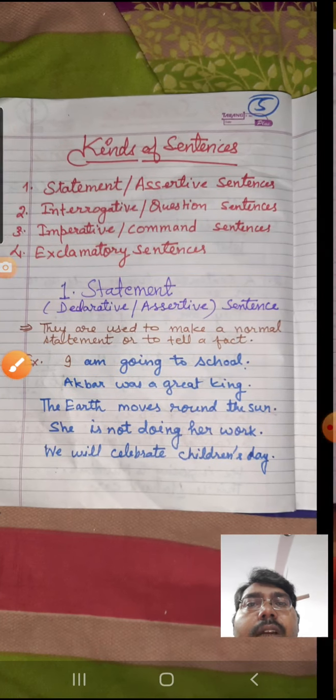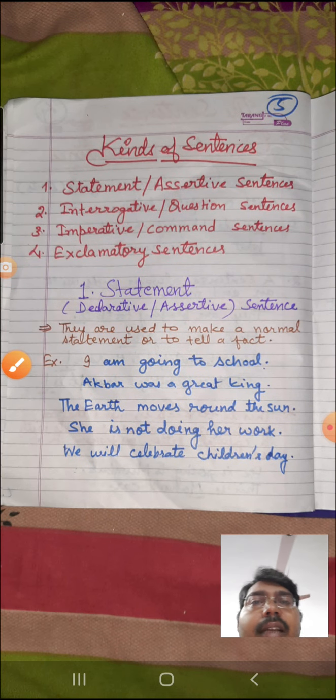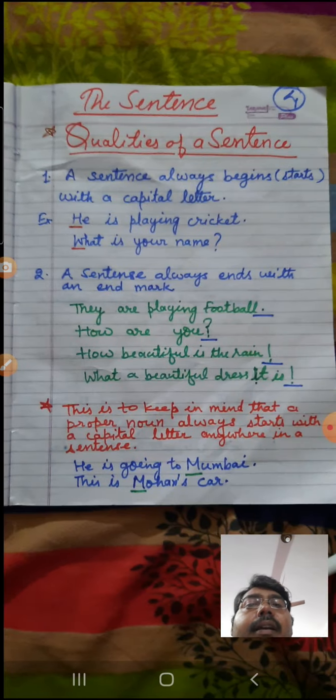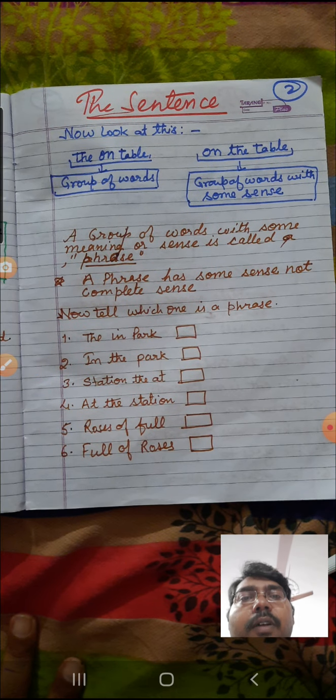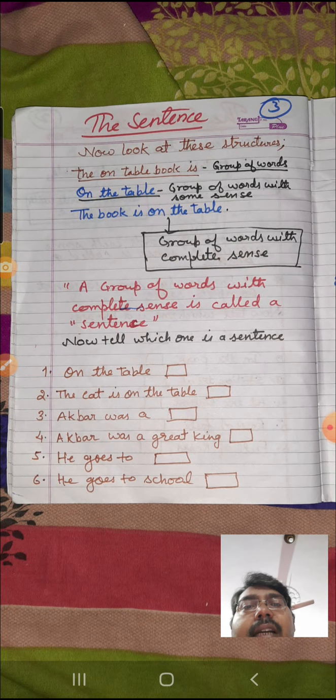Now we move to the next thing, that is the kinds of sentences. Till now we have read what a word is, these are the alphabet, the group of letters that produce some sense, that is a word. Then the group of words that give you some sense is called a phrase. And when the group of words gives you complete sense, that is a sentence.